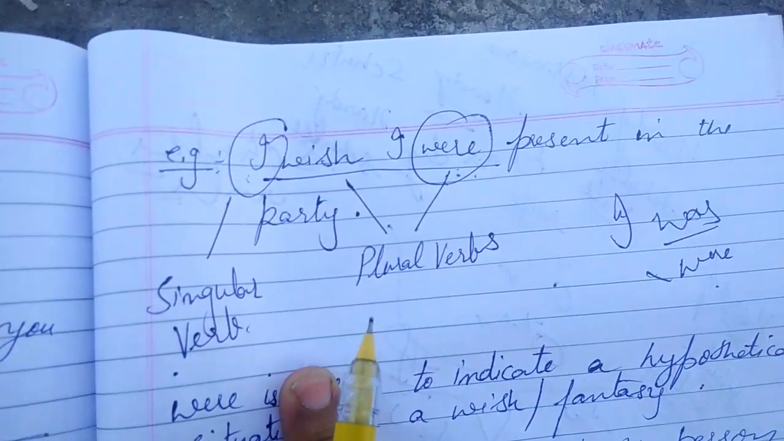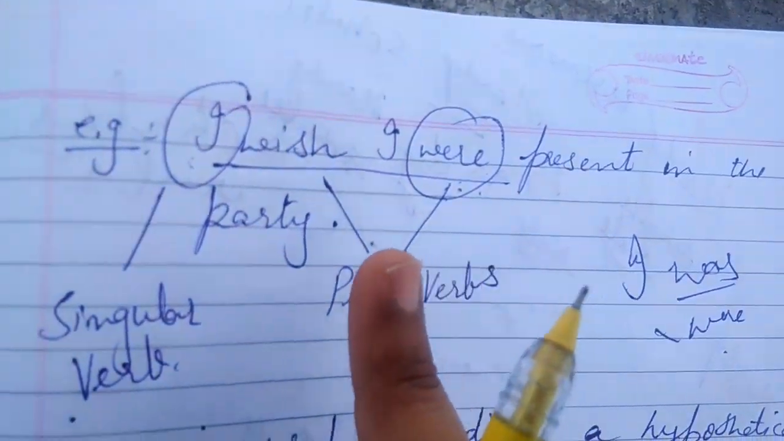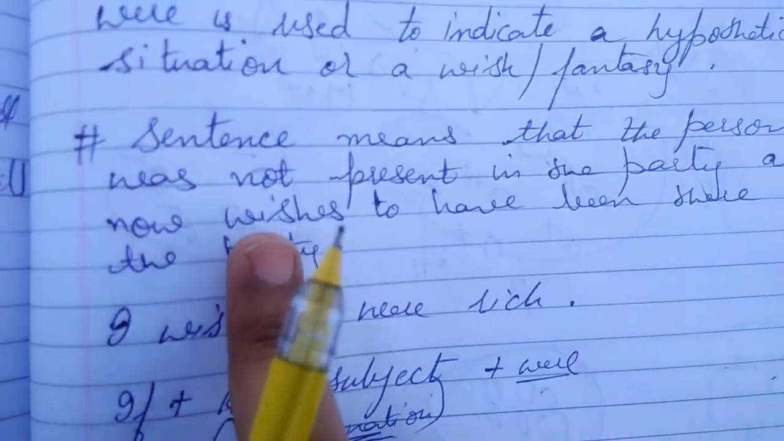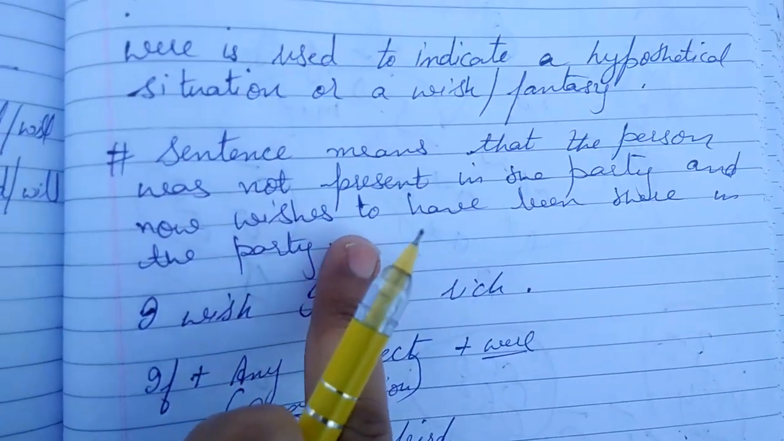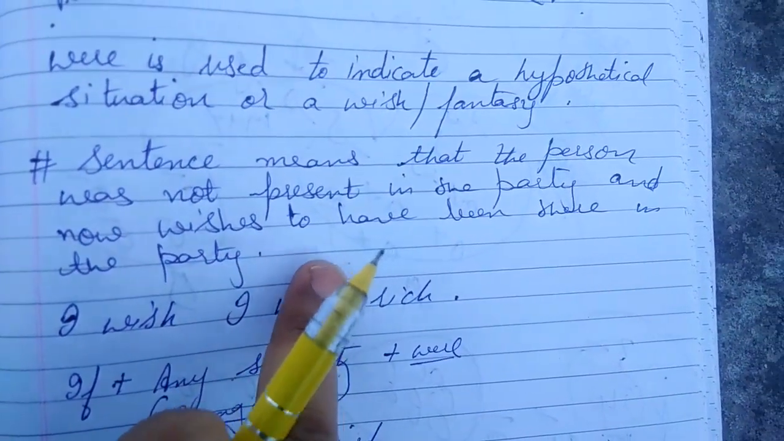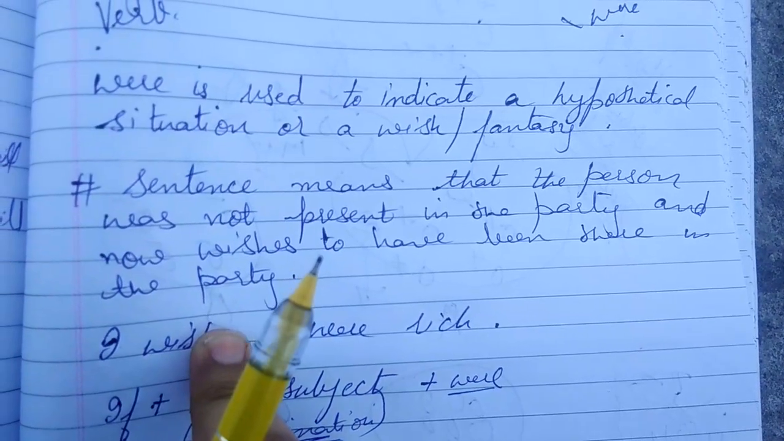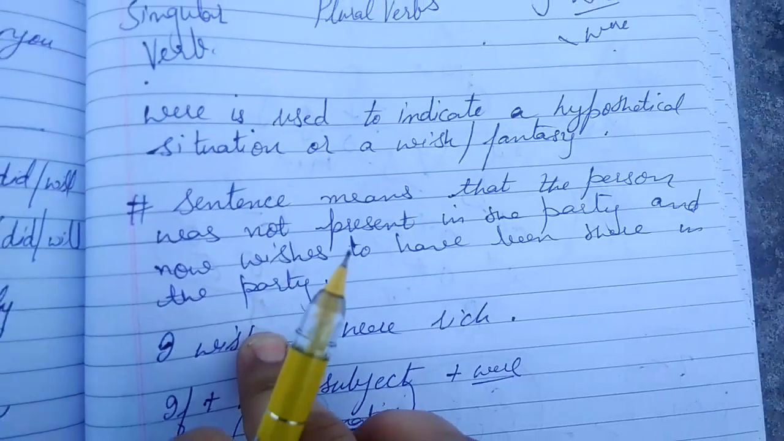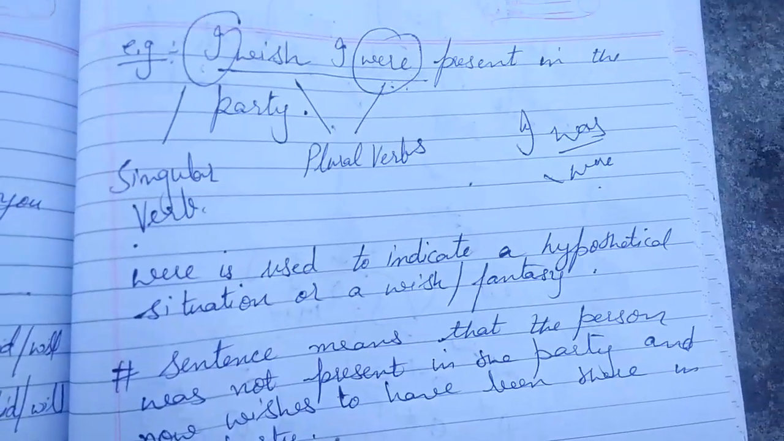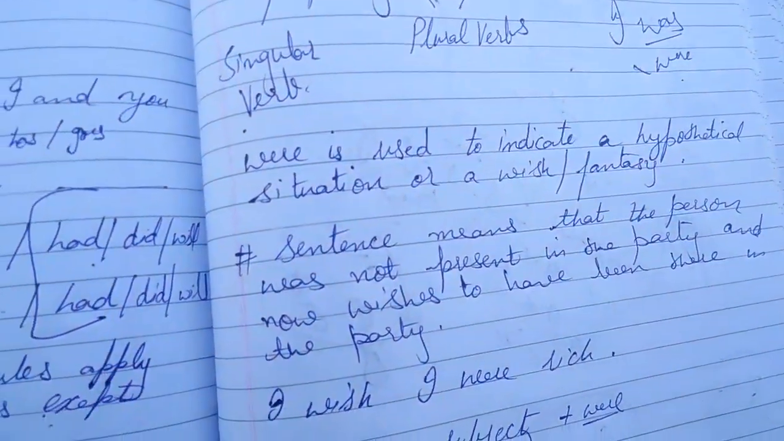So if you look at the sentence again, I wish I were present in the party. In this sentence it means that the person was not present in the party and now wishes to have been there in the party. Okay, so it's an imagination. So in this situation, we are using the were. I hope this point is clear to you.